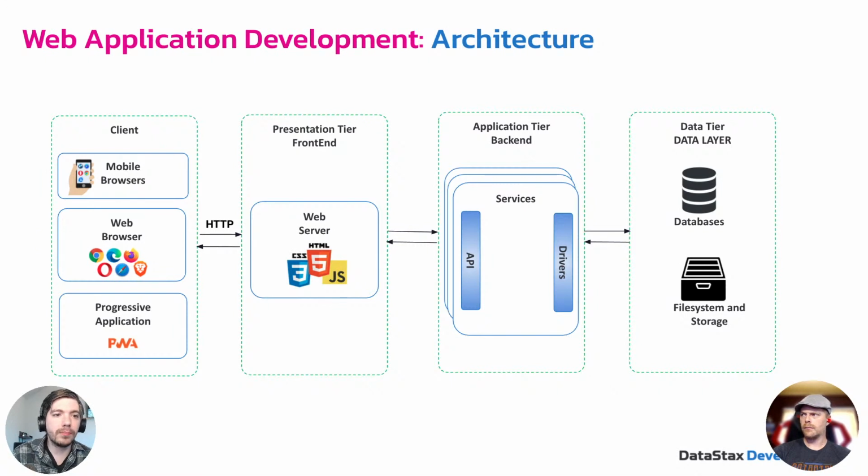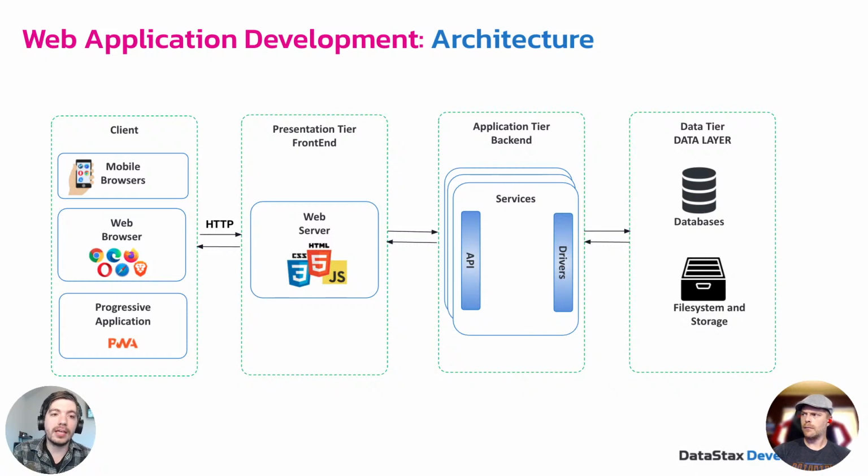Then you have the front end, the presentation tier. This is what the server serves up to the browser, to the client, for you to interact with. This is your typical web technologies: HTML, CSS, JavaScript. Those are the big three that have made modern web interactivity possible.